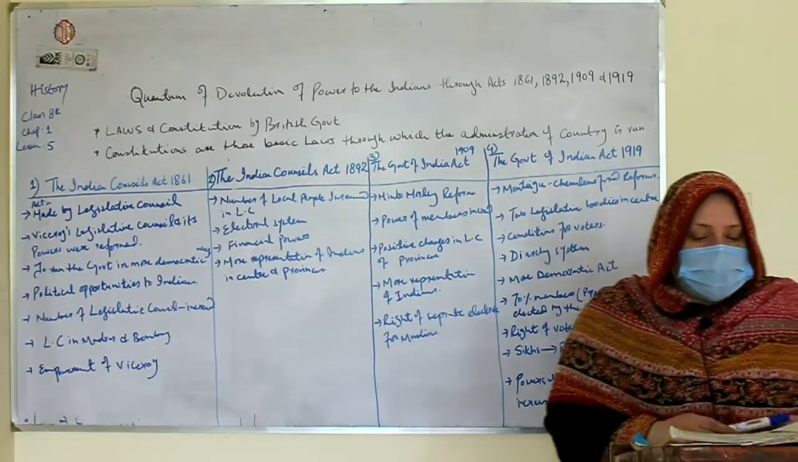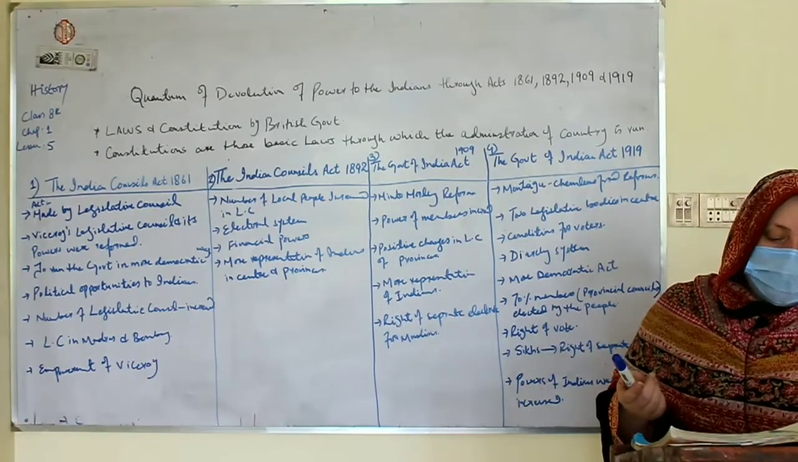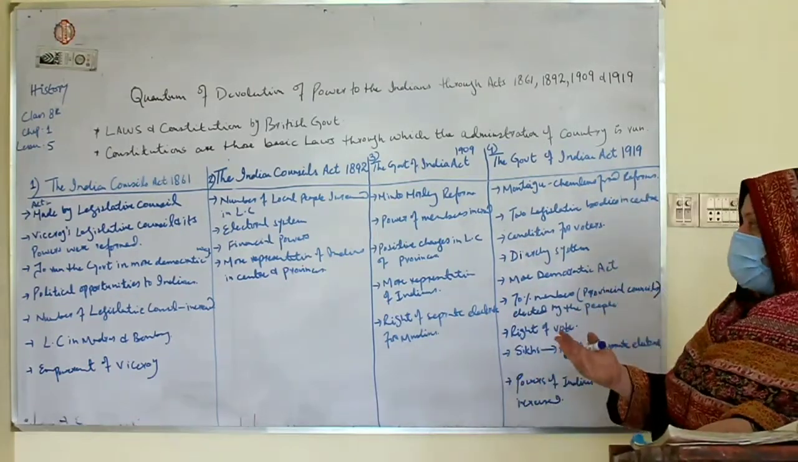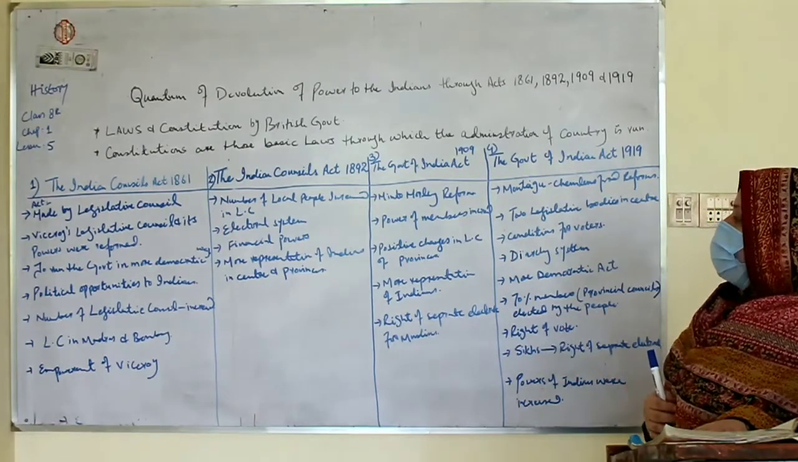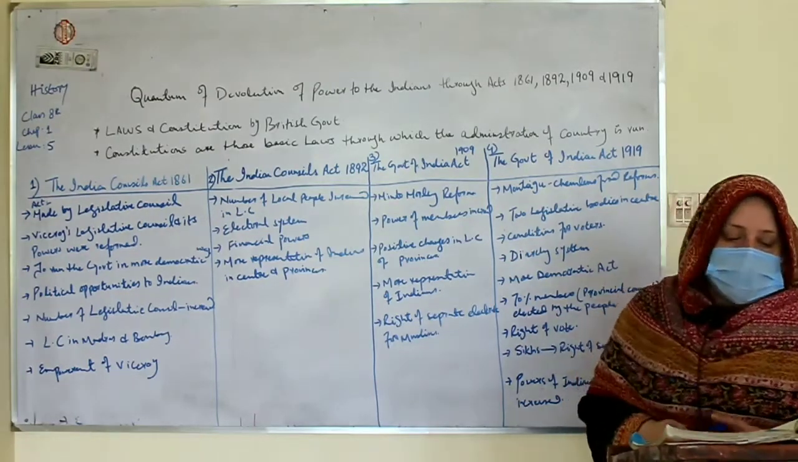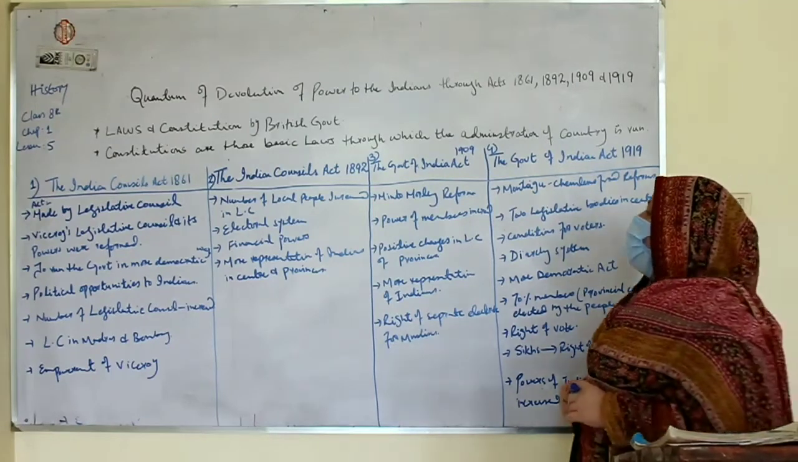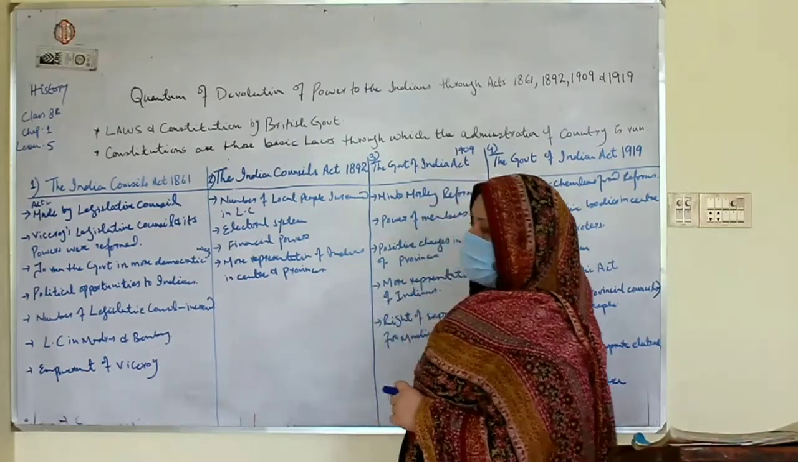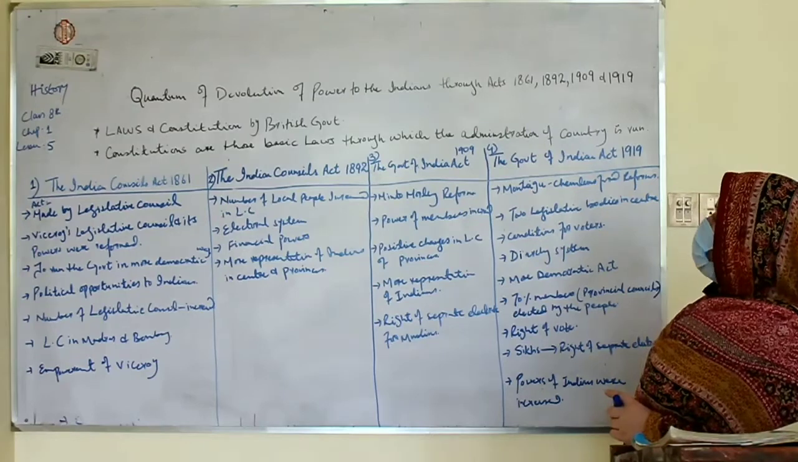Electoral system. They tried their best that the electoral system should run in a better way. Financial powers were also given to them, and there was more representation of Indians in the center and the provinces. And then the Government of India Act 1909.